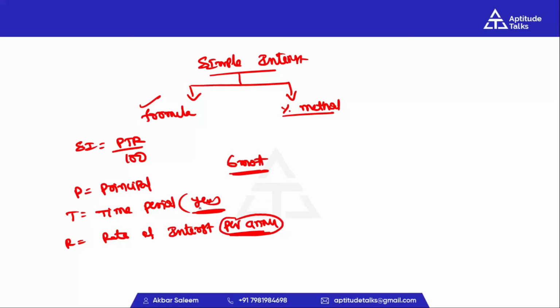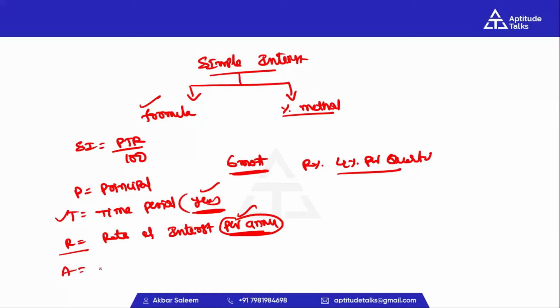For example, some questions say the rate of interest is 4% per quarter. We can convert this per quarter into per annum. We have to observe these 2 points, we don't need to take care about principal: time period should be in years and rate of interest should be per annum.